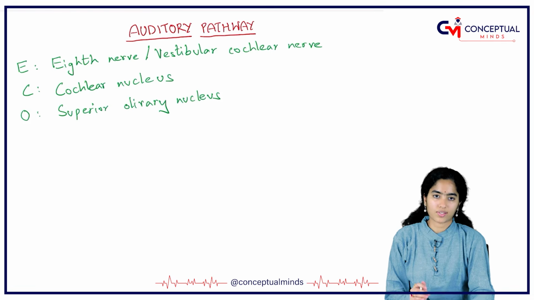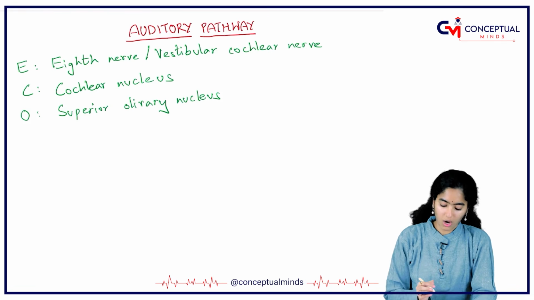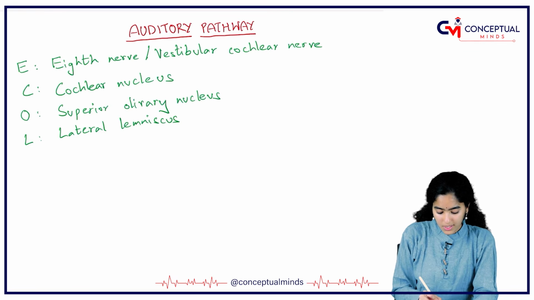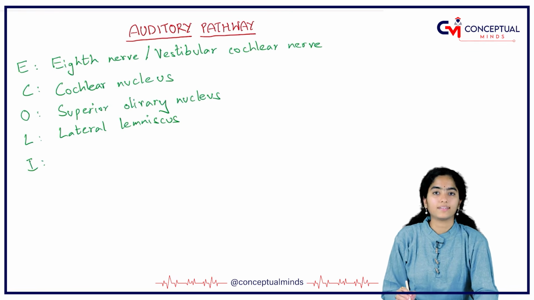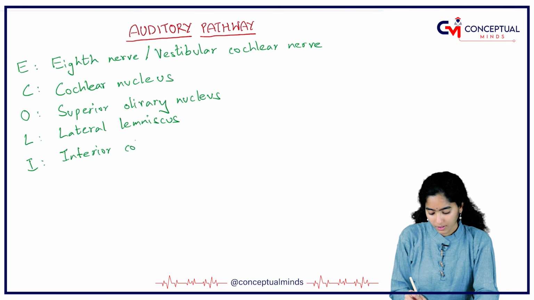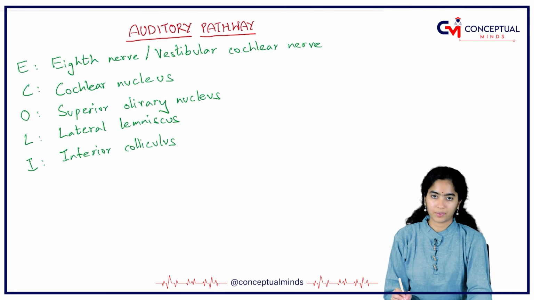So now they have crossed, and from the superior olivary nucleus, it is the lateral lemniscus. These nerve fibers travel via the lateral lemniscus. From the lateral lemniscus, they go into the inferior colliculus of the midbrain.